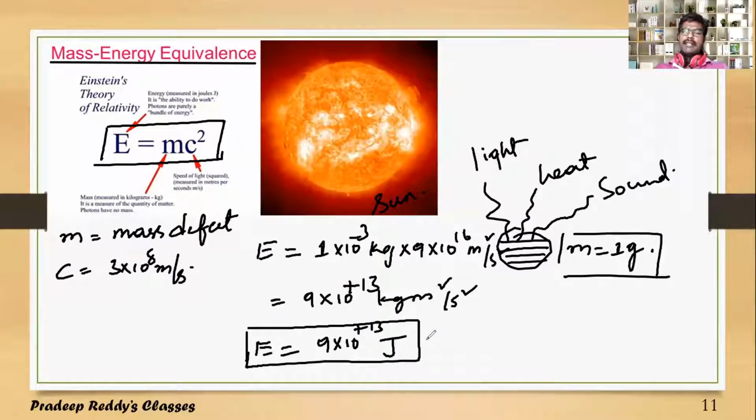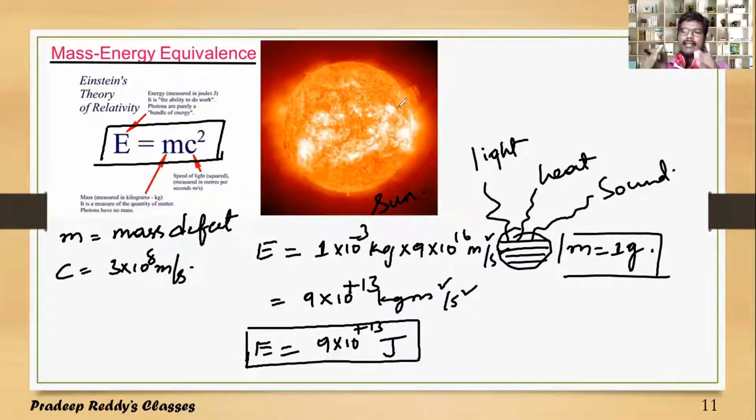So Einstein's mass energy relation states that if you destroy one small part of mass, it gets converted into energy, and that energy is very, very high. Likewise, see here we have a mass of 1 gram. This 1 gram gets converted into energy: light, heat, and sound.